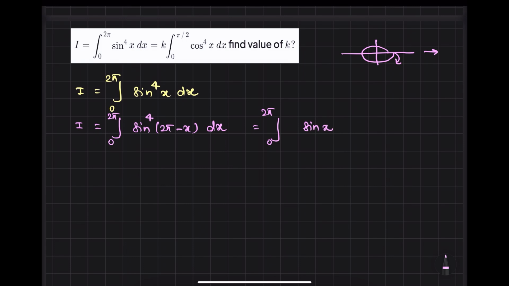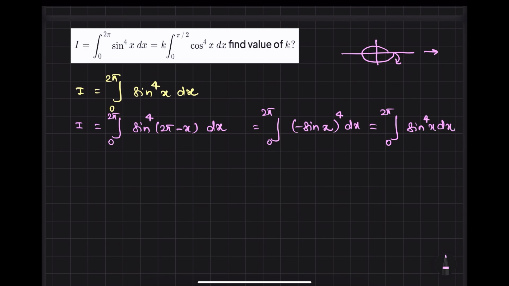Then you fall in the fourth quadrant, where sine is negative, so this is to the power 4 dx. Now you know this minus will become plus because you are handling an even power. So your question will look like the integration from 0 to 2 pi of sine power 4x dx.